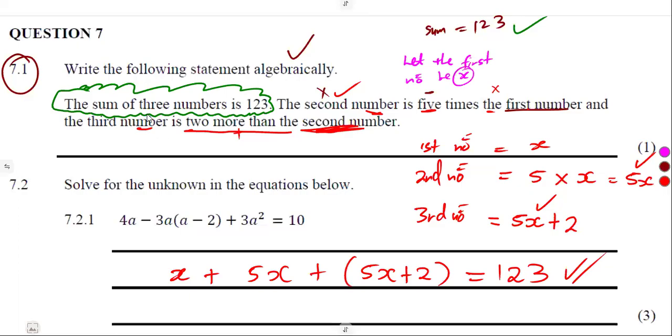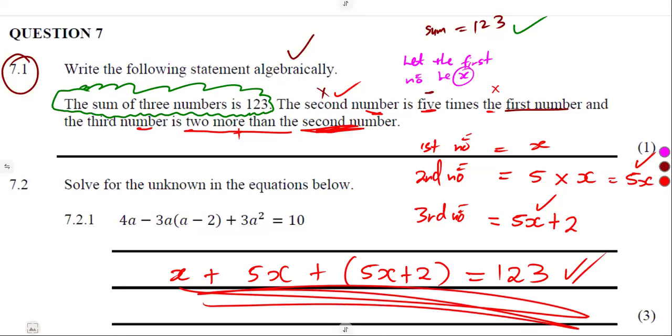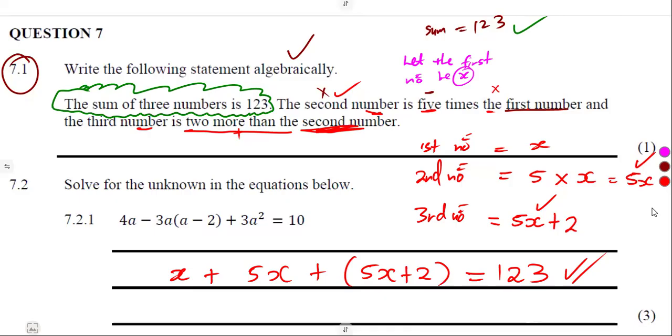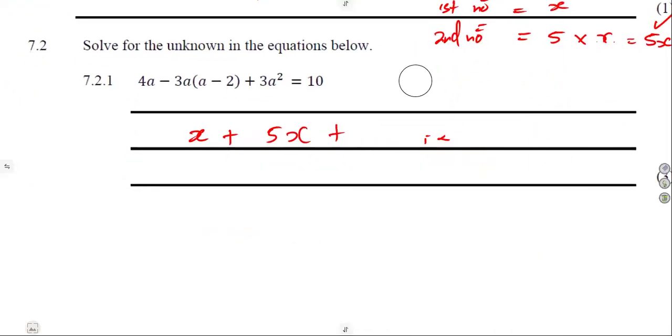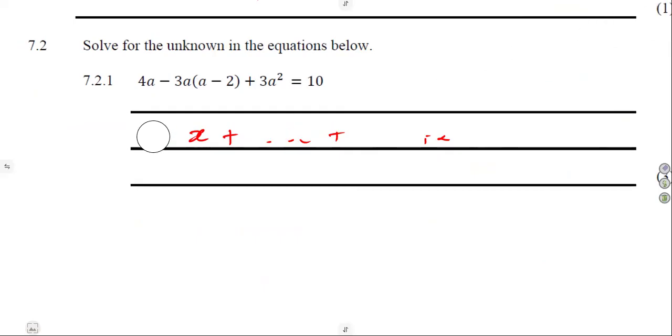The question is, write the following statement algebraically. Write it algebraically, in terms of a certain letter. So in our case, we wrote it in terms of x. All right, so that was it on this question. Just a single mark for that one. Then we move on to another part.